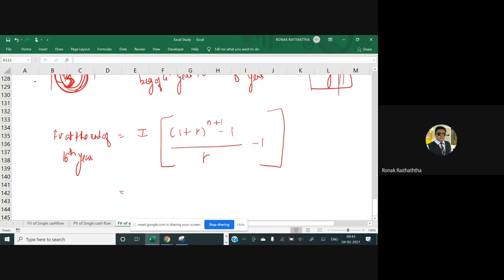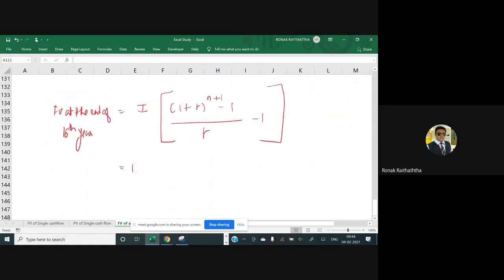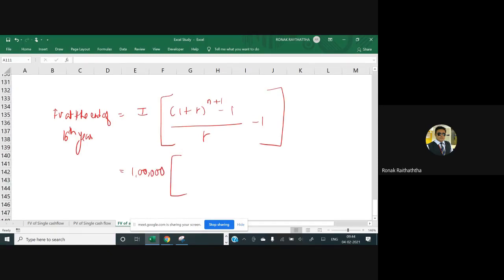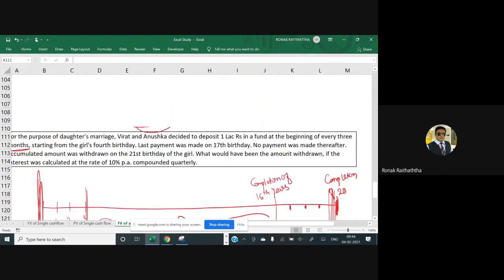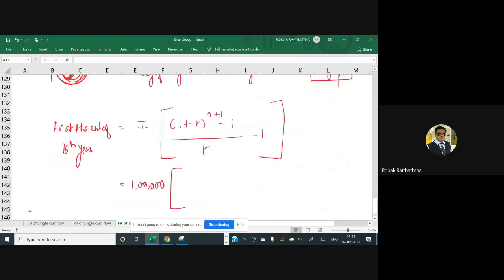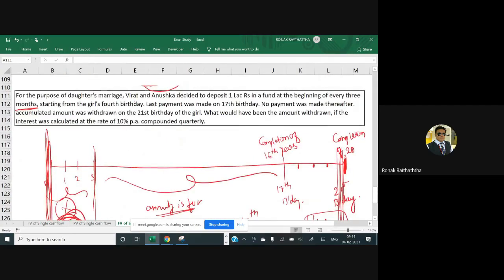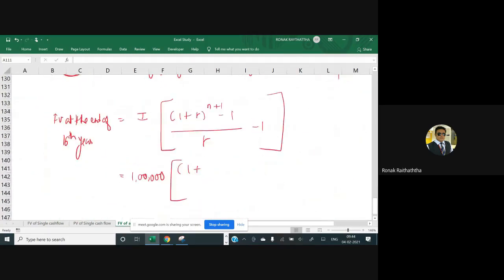So I is going to be the investment installment amount. How much they are going to invest? Sir, 1 lakh. And it's done on monthly basis or quarterly basis? Sir, quarterly basis. So 1 plus R, how much they have expected rate of return? 10%. So that's gonna be 0.10 divided by 4, and n would be how much?